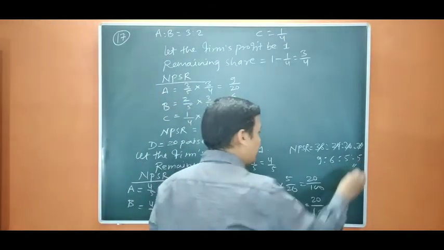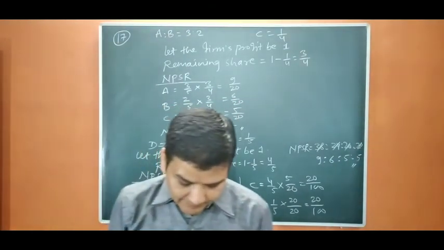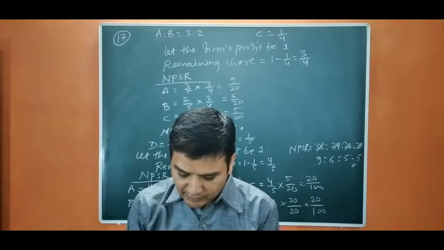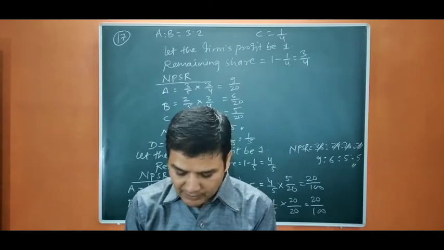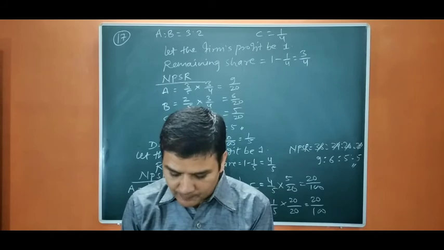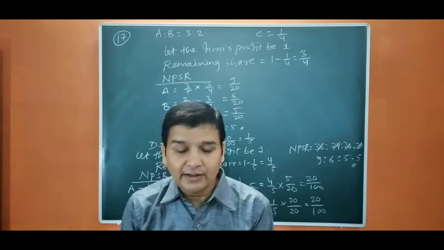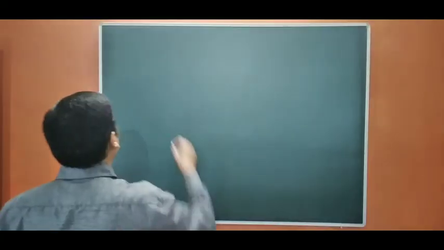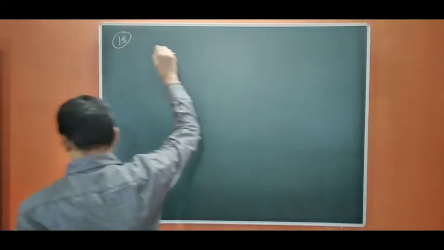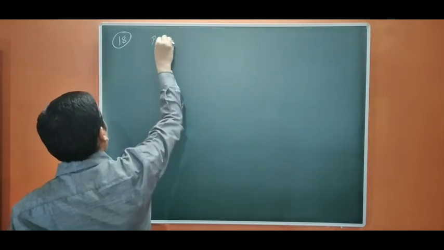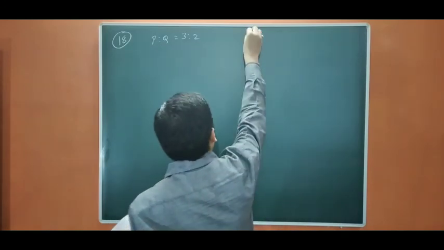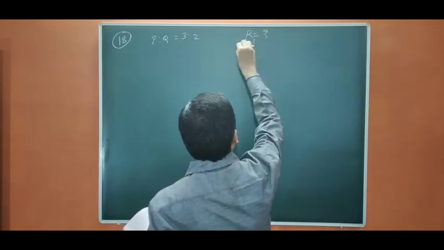Okay, so let us start question number 18. P and Q are partners sharing profits in the ratio of 3:2. They admit R into partnership, who acquires 1/5 of his share from P and 4/25 share from Q. Calculate new profit sharing ratio and the sacrificing ratio. So let us start. Question number 18. P and Q are partners in 3:2. They admitted R, we don't know the share of R.